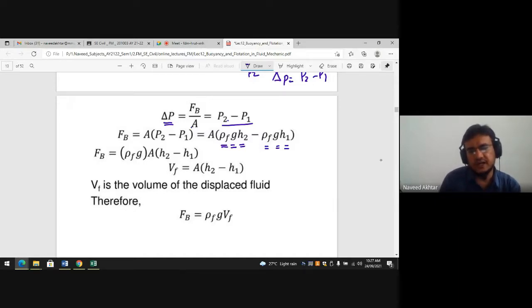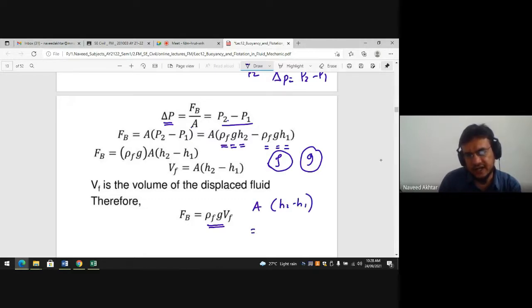Because you know that here the rho is the same, because only one type of fluid is there. Okay, and gravitational acceleration G is also the same. If I take rho into G common, it will be rho F and G common, then area into H2 minus H1.